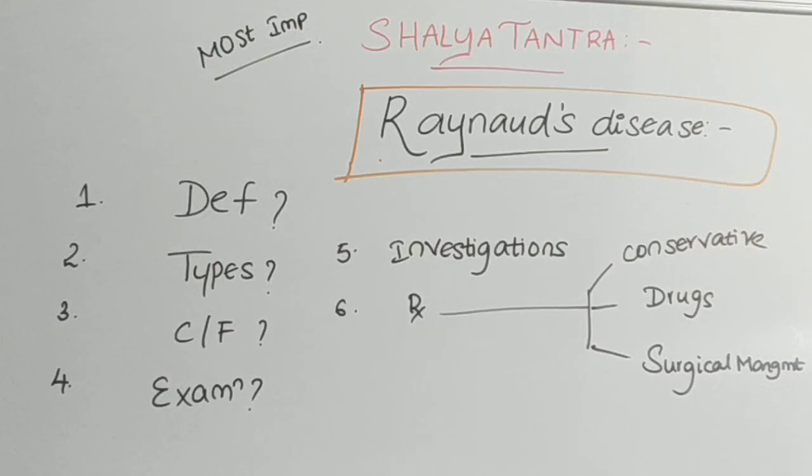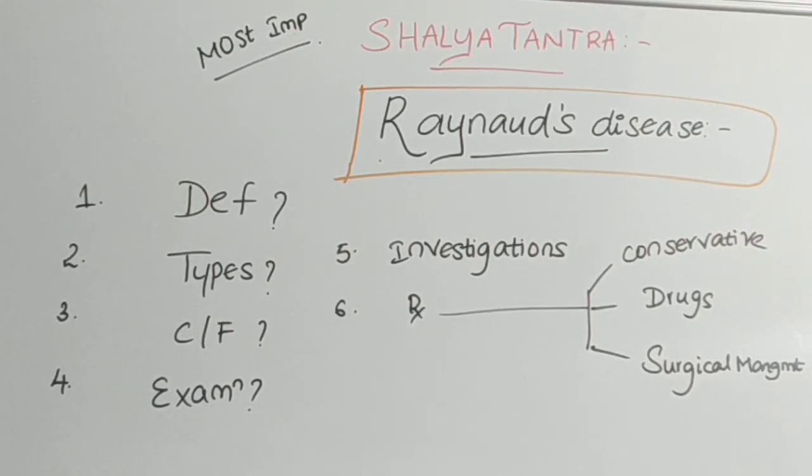Now move on to clinical features. What are the clinical features seen? Stage of local syncope and local asphyxia is seen in such patients, and the third stage will be the stage of recovery. In the stage of local syncope, the affected part becomes pale. Stage of local asphyxia, here the part becomes cyanosed.